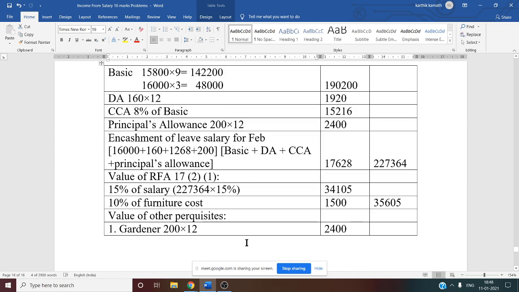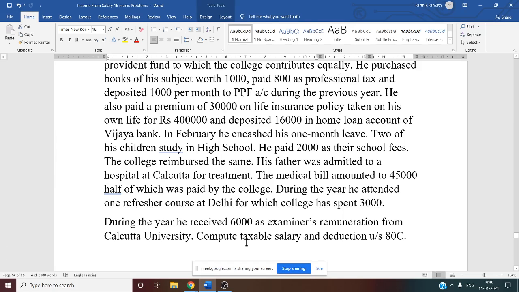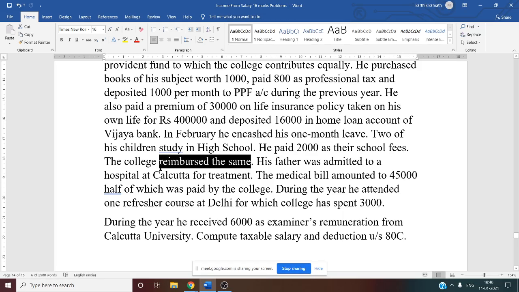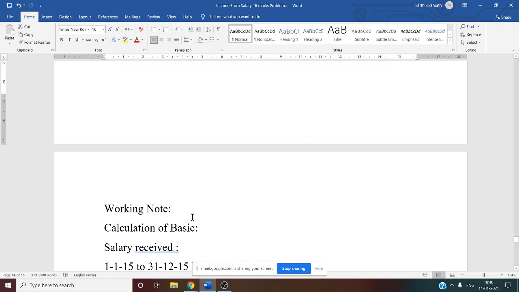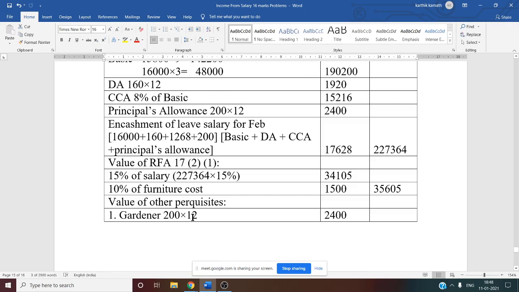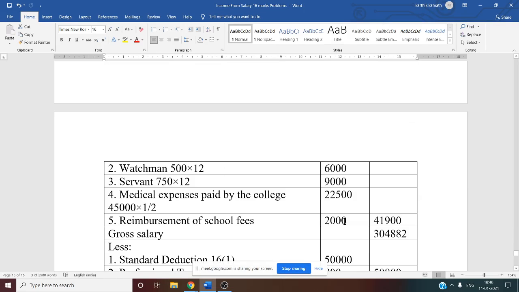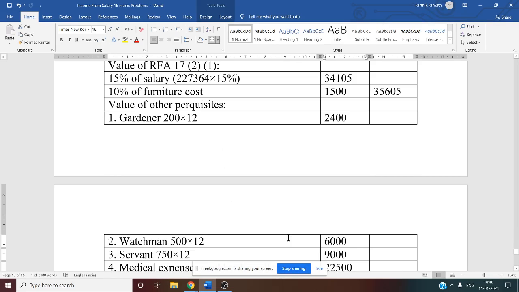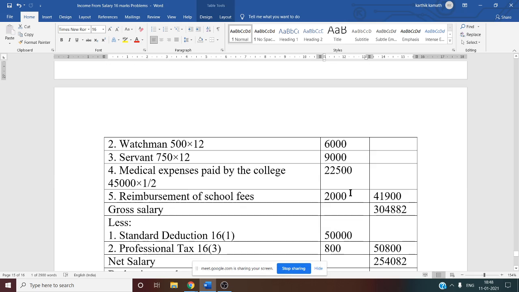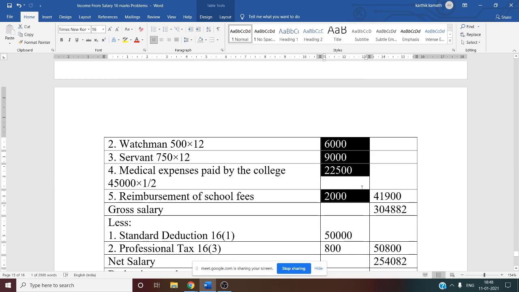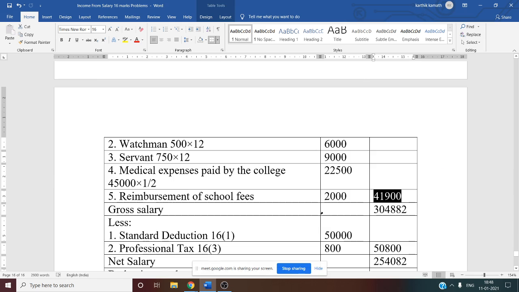Reimbursement of school fee. Again, if you see the question here, two of his children study in high school. He paid 2,000 as their school fee. College reimbursed the same. Any reimbursement by the college you have to consider. So the entire 2,000 we have taken. See this? Now, other perquisite total. So from 2,400, gardener, watchman, servant, medical expense, reimbursement of school fee, if you add all these things, you will get 41,900.